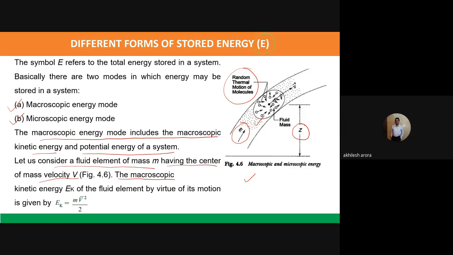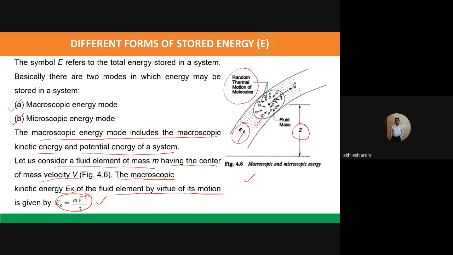The macroscopic kinetic energy ek of the fluid element by virtue of its motion is given by half mv square. So basically, the molecules are moving. We are considering them as a whole, and v is the velocity. So the kinetic energy, which all the molecules are having on average, is given by half mv square.